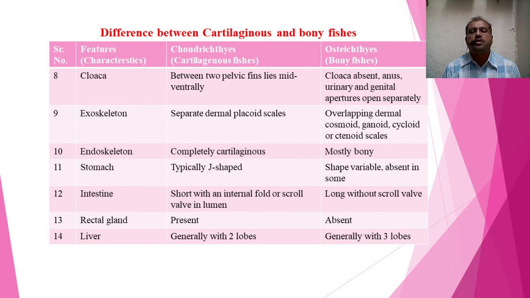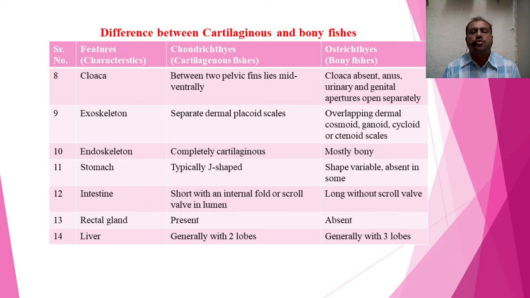If you see the stomach, in cartilaginous fish it is typically J-shaped, and in bony fish it has a variable shape, and in some cases it is absent. If you see the intestine, cartilaginous fish have a short intestine with an internal fold, also called a scroll valve, in the lumen, but bony fish have a long intestine without a scroll valve.